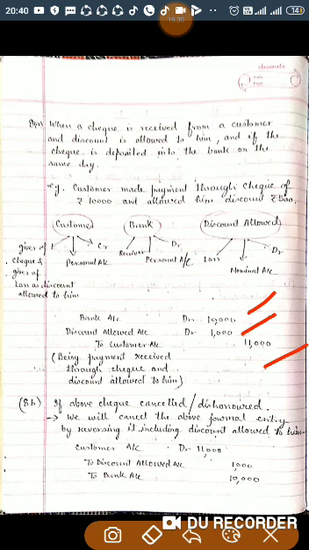Now suppose if the above check was dishonored, so in that case, we will reverse the journal entry what we have passed for depositing that check. So in this case, whenever the payment you have received through check and you have allowed discount, when that check was dishonored, whatever the discount we have allowed will also be cancelled. We just reverse the journal entry. So customer account debited to discount allowed and bank account. So customer again becomes debtor in your book with 11,000. He will pay in future, right?